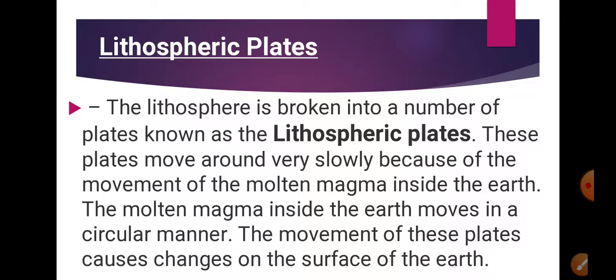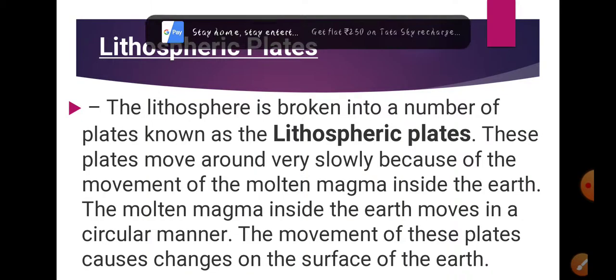The lithosphere is broken into a number of plates known as the lithospheric plates. The definition is very clear. That means the land is broken into a number of plates and it is known as lithospheric plates. Lithosphere means land. You will be surprised to know that these plates move around very slowly. How slowly? It is a few millimeters each year.